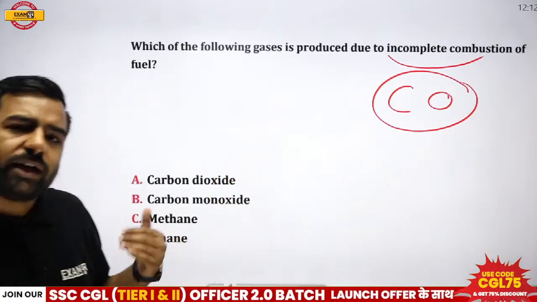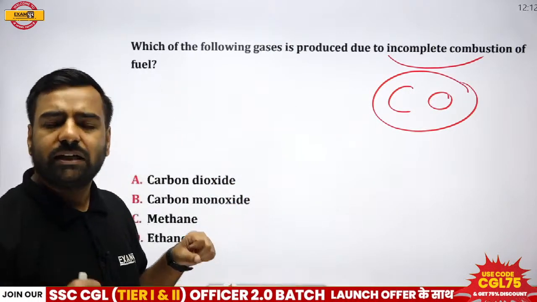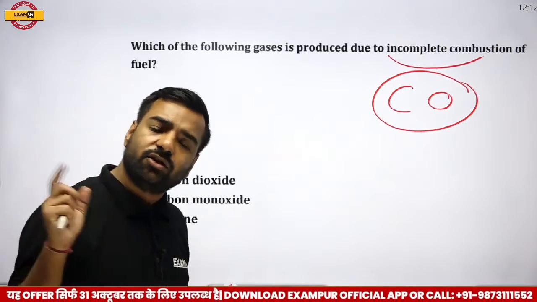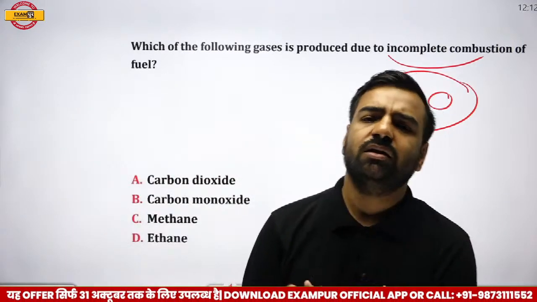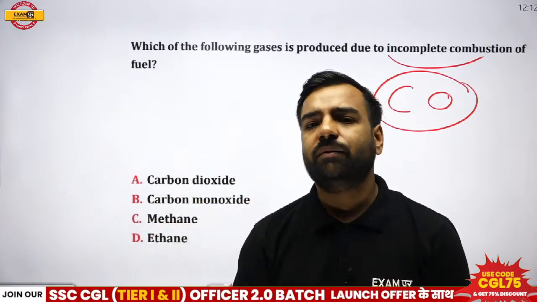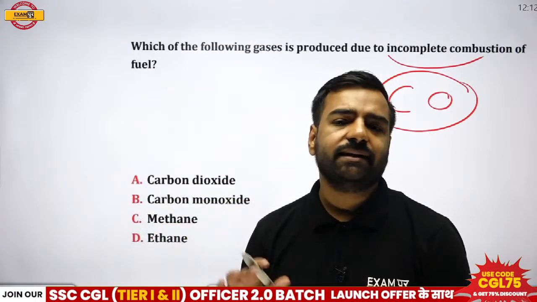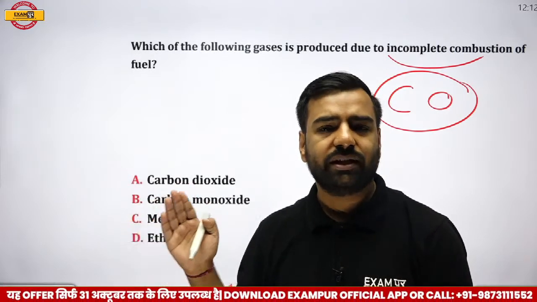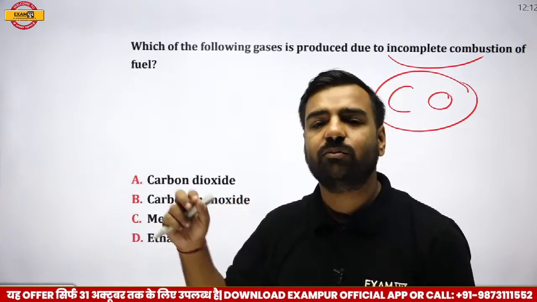Now, if I talk about this carbon monoxide, you might have seen white colored gases from automobiles which are quite old. When they run their bikes or cars which are quite old, that is 15 years or more, white fumes start coming from that. That particular gas is carbon monoxide, and this is very dangerous.